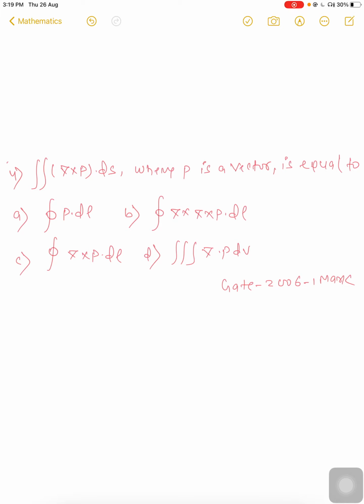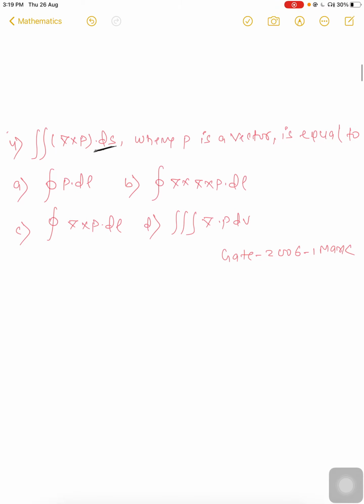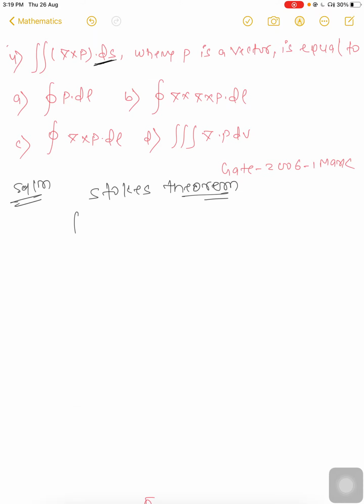Now, fourth question. Double integration of del cross P dS, where P is the vector, is equal to. Here the surface integration is given, and they want the answer in a line integral. Okay, line integral. Here the surface integration is given, and they want the answer in line integration. Then according to Stokes theorem, Stokes theorem we use to convert surface integration into line integration.